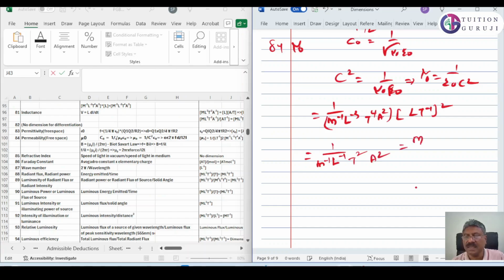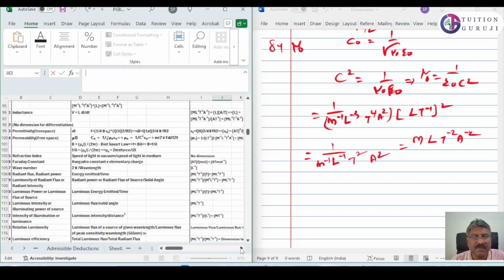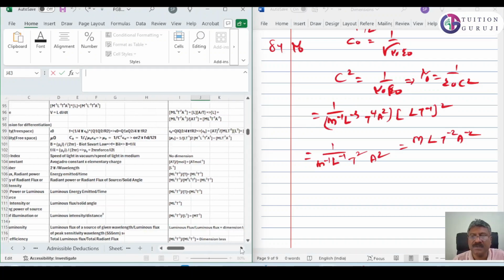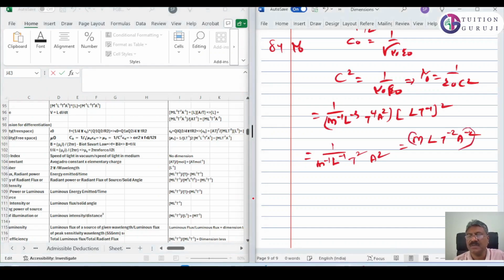So it will be M L T raised to minus 2, A raised to minus 2. This is the dimension of permeability.